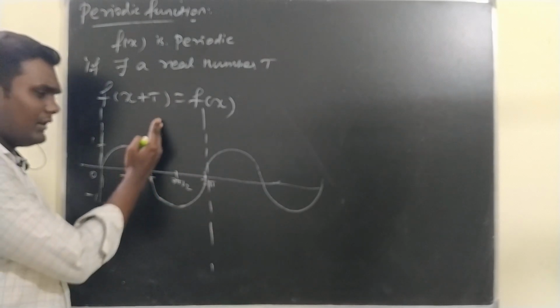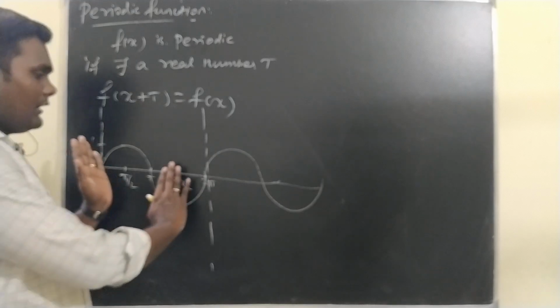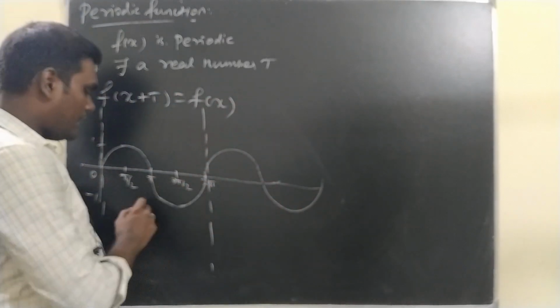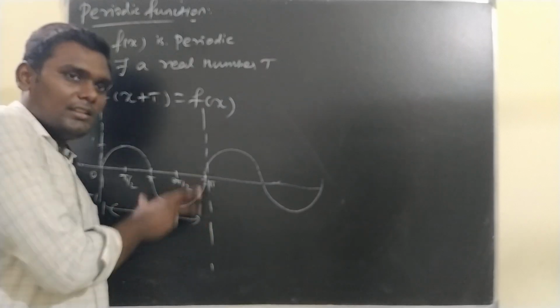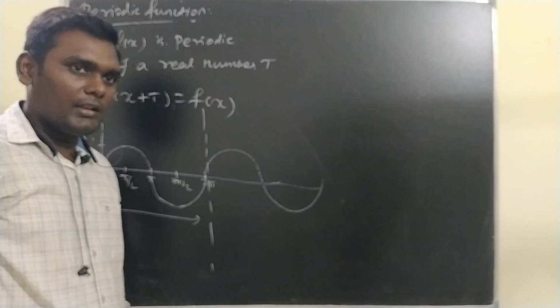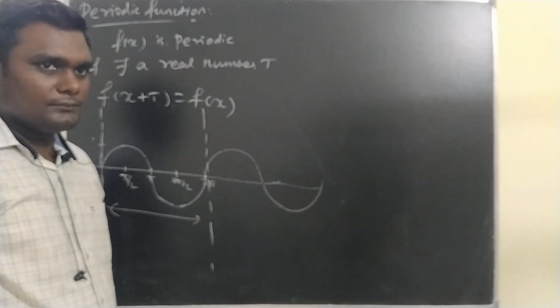Sir, why don't we cut here itself? No, it won't repeat. See, all these are mirror images of this. So this 0 to 2 pi is called the period. Within this interval, the same function is happening again and again. Okay, good. That is called the period.